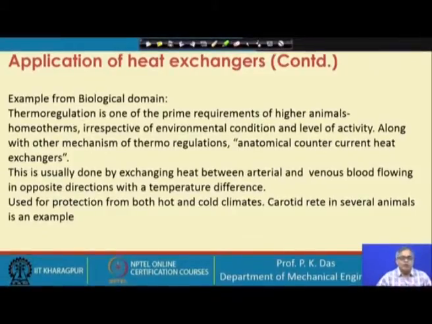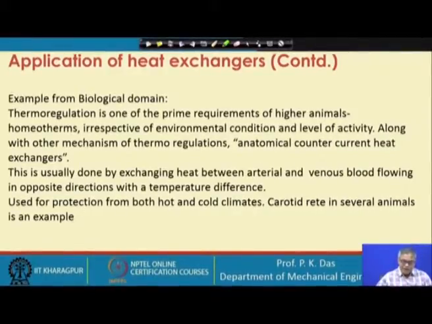Many a time our body is compared to a heat engine, but often it is not mentioned that our body is a perfect thermostat. To make it function as a perfect thermostat, which keeps the body at a constant temperature, many mechanisms are there, like sweating, etc. This is not the place to discuss all these things, but counter current heat exchange, as it is done in a heat exchanger, is also one of the principles.